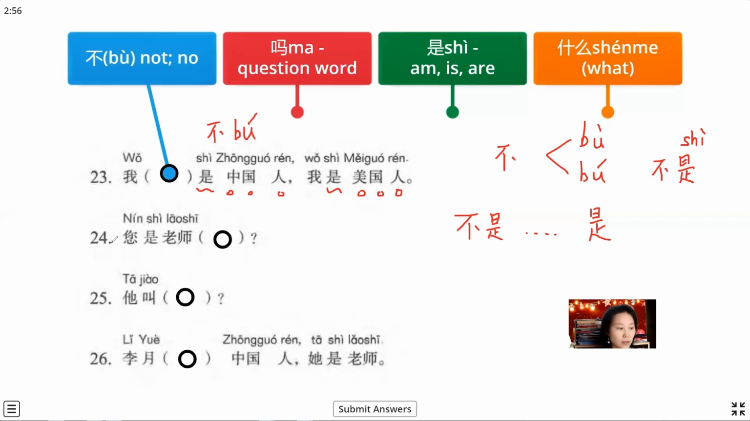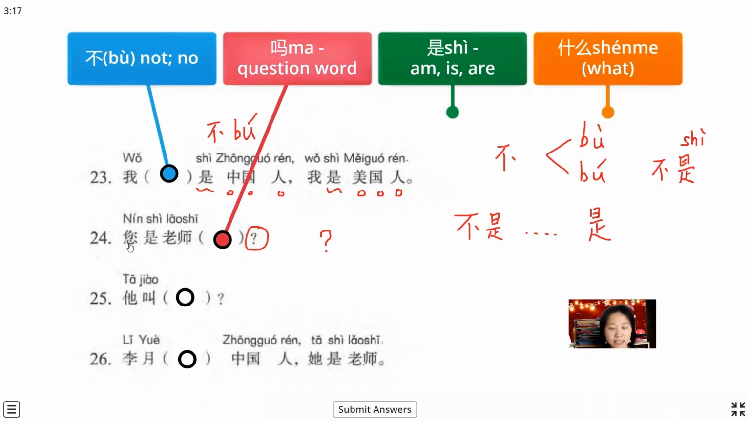Number 24. We notice this is a question. In a question we always use ma at the end of the sentence. Ma is always used in questions. So this sentence is 您是老师吗? And 您 is a respectful way to say you.